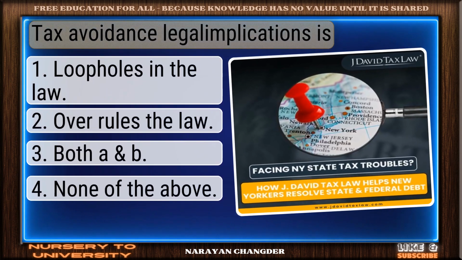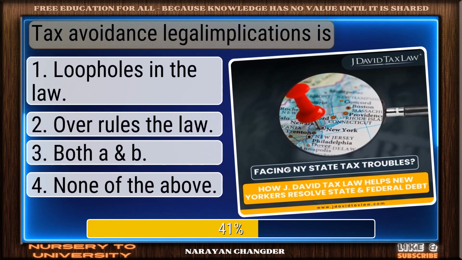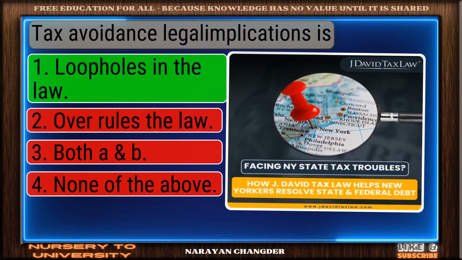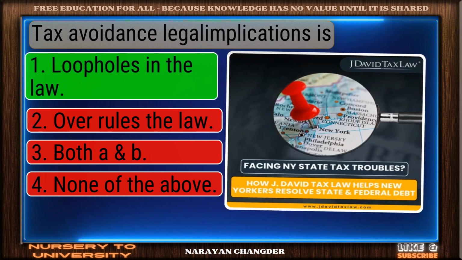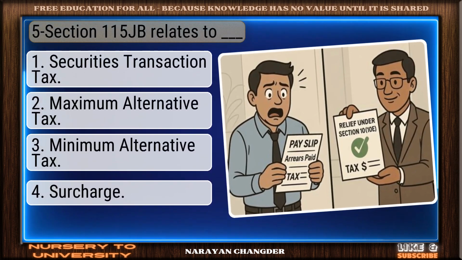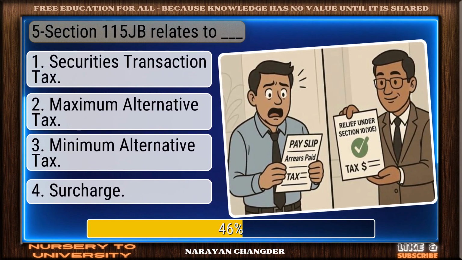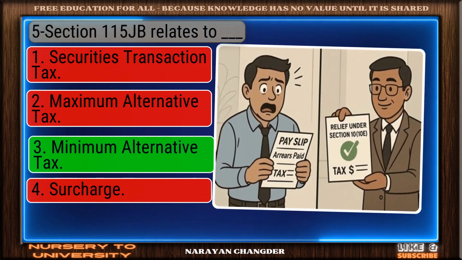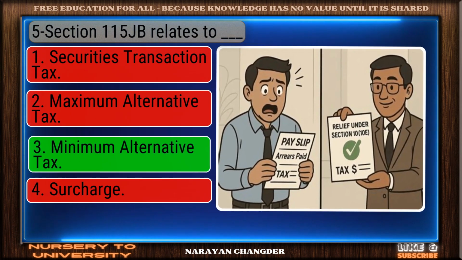Tax avoidance legal implications is. Nice work. You chose loopholes in the law, and it is correct. Section 115B relates to dash. Correct response. Minimum alternative tax is the most accurate answer.